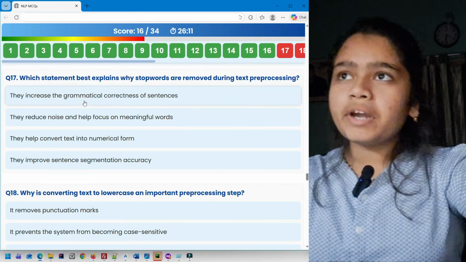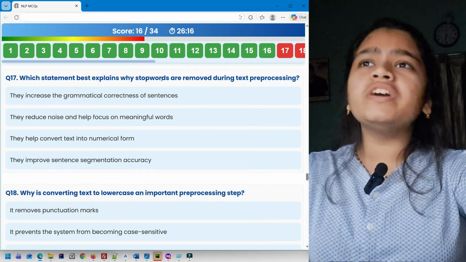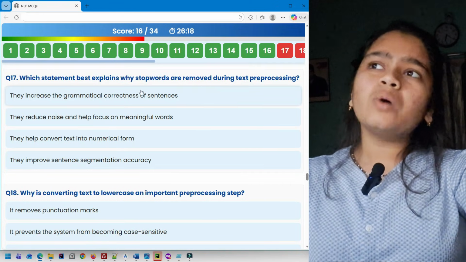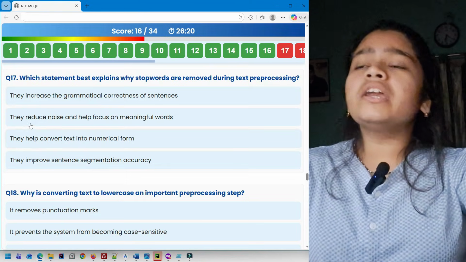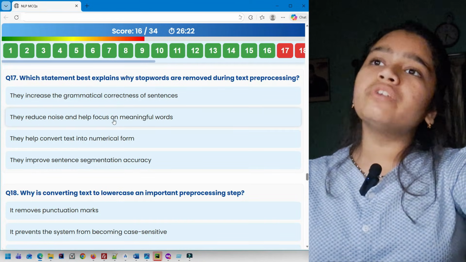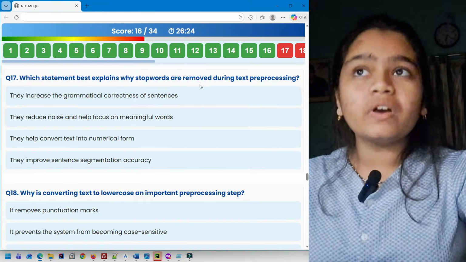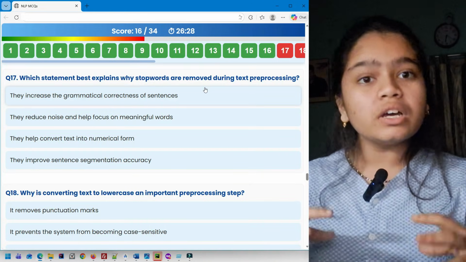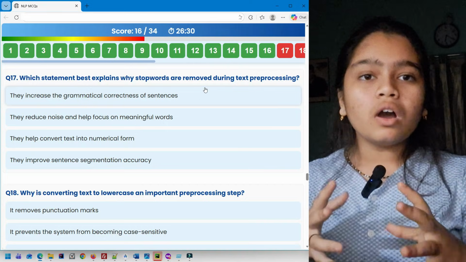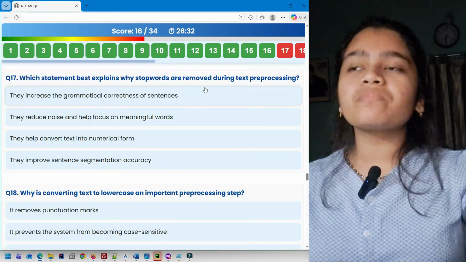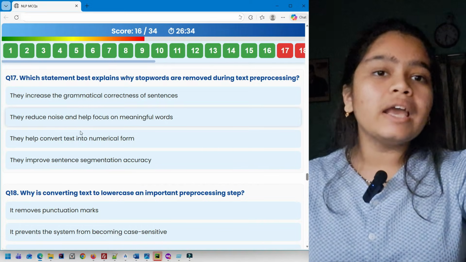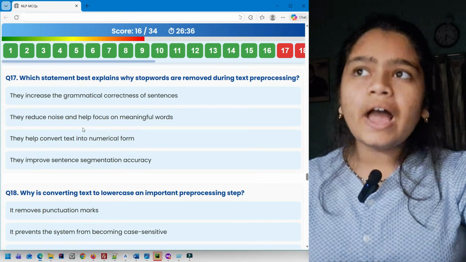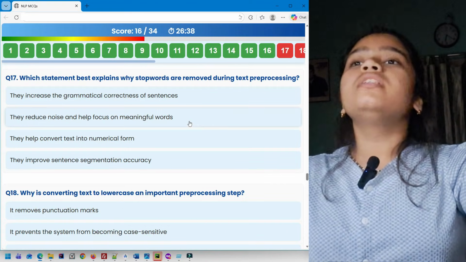Yes, they increase the grammatical correctness, but if we remove stop words, how does this help? They reduce noise and help focus on meaningful words. Yes, this can be, because if you remove the stop words, you get all the important words, which are important to make predictions. So they reduce noise. Noise means any unnecessary information, and help focus on meaningful words. This can be the option.